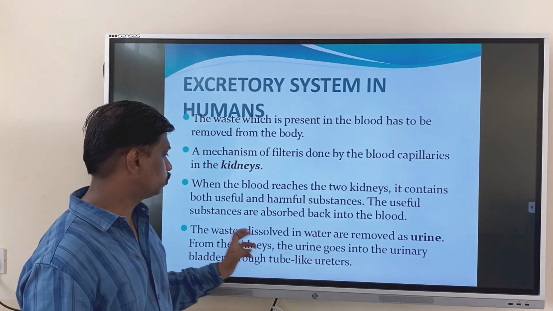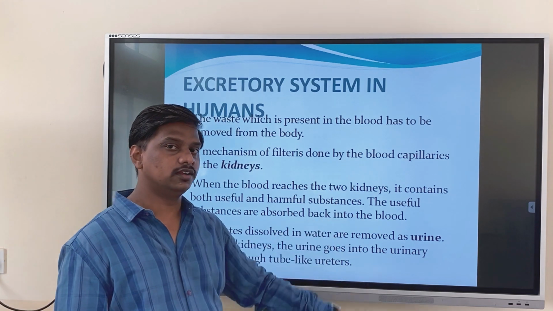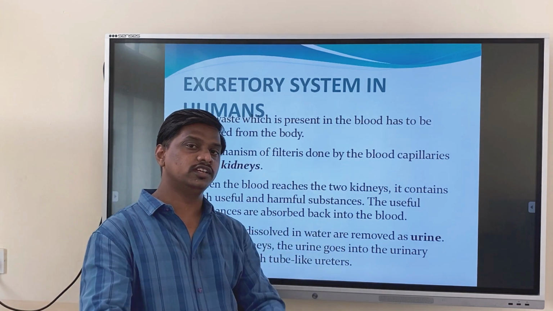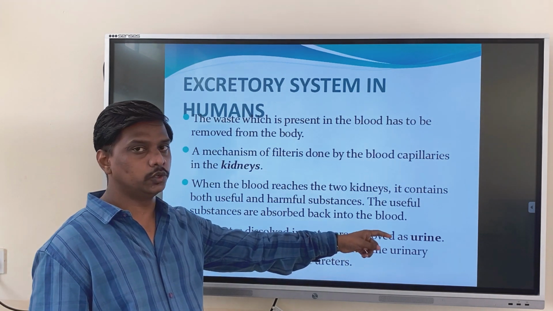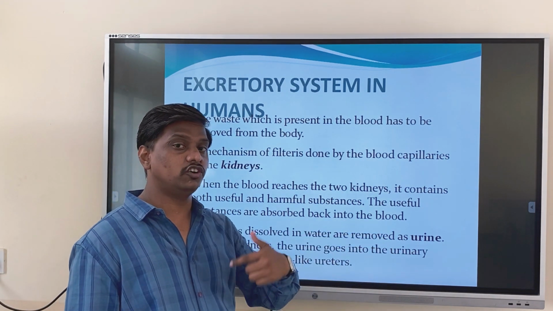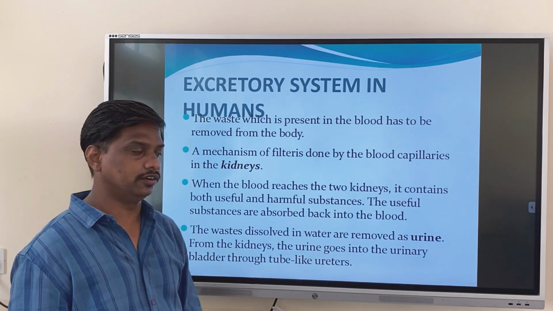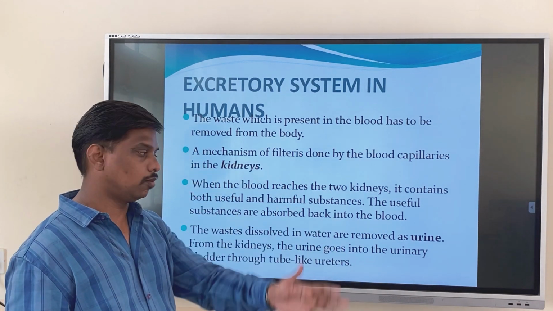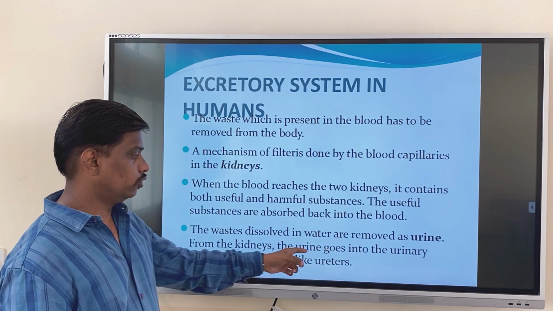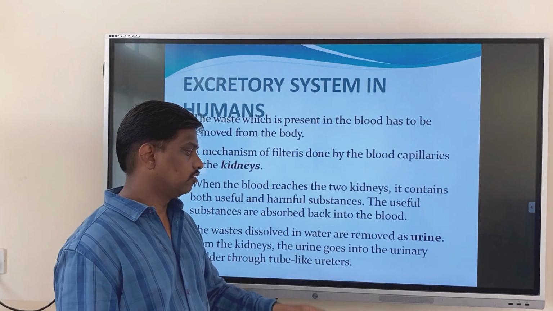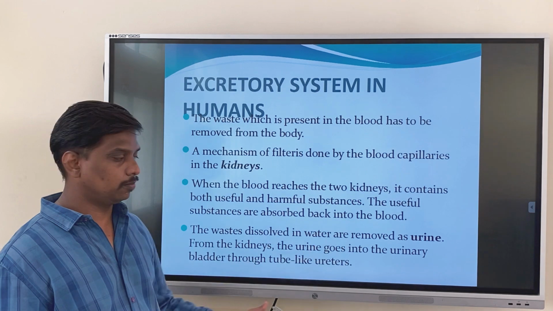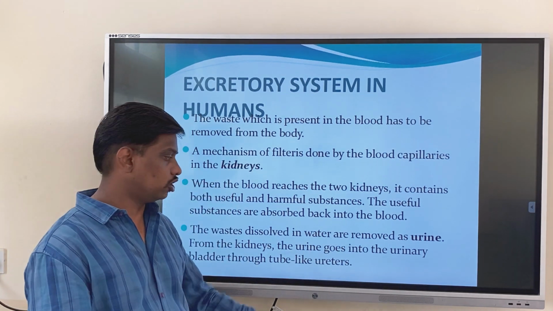The useful substances are absorbed back into the blood and the waste substances are given to the kidneys. The waste substances dissolved in water are removed as urine. From the kidneys, the urine goes into the urinary bladder through tube-like structures called ureters.